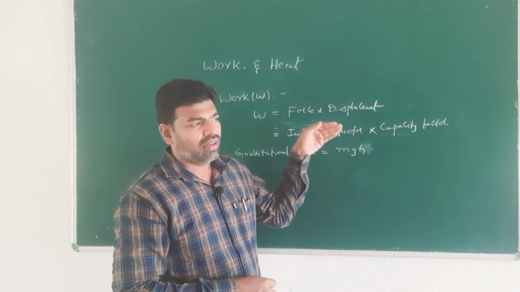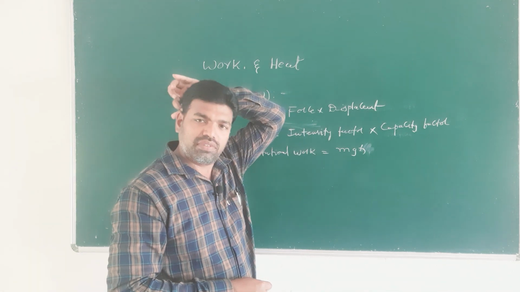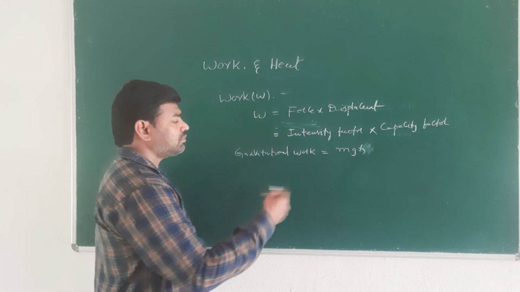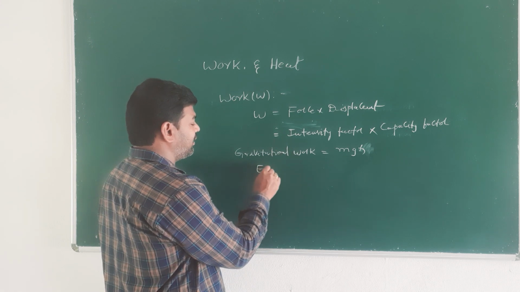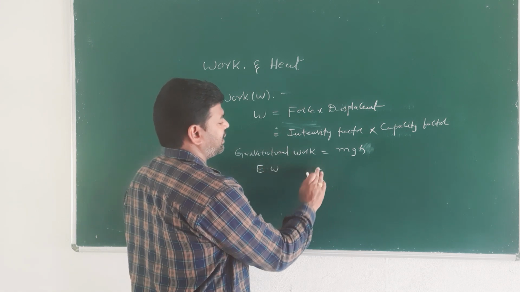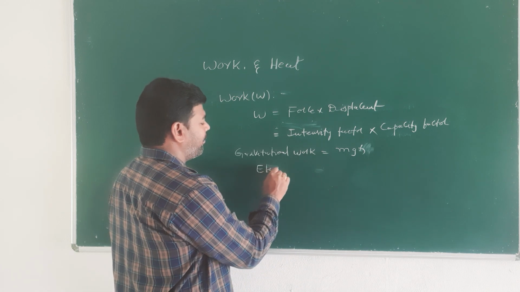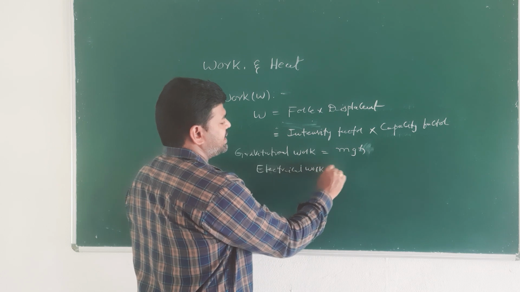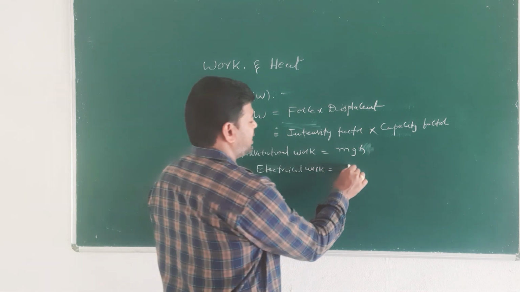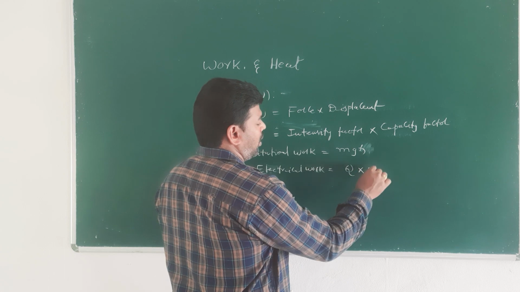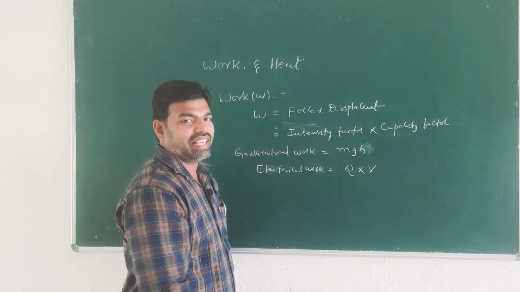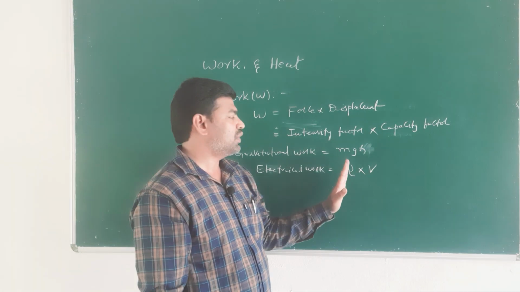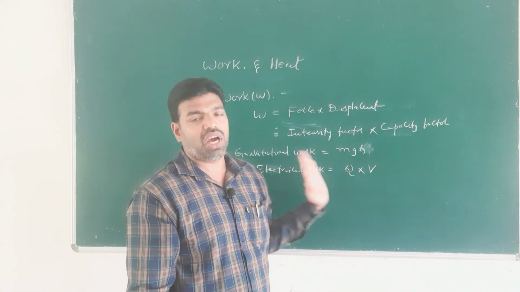And coming to electrical work, the intensity factor is charge, q, in coulombs, and the capacity factor is the potential difference or potential gradient.